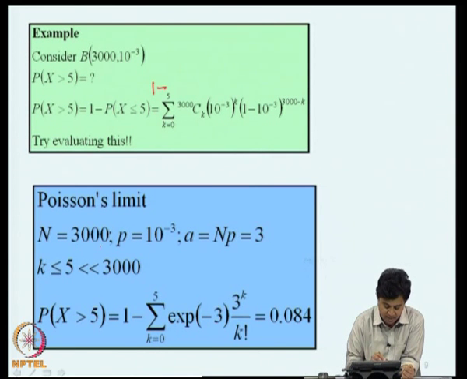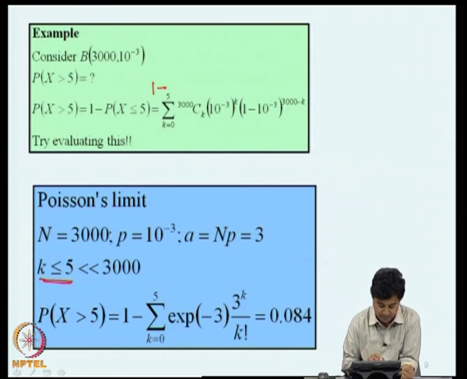So, number of trials is 3000 and probability of success is 10 to the power of minus 3. So, n appears sufficiently large, p is sufficiently small. So, the product np is 3, and the range of k that I am interested in is k less than or equal to 5, which is quite small compared with 3000. So, the application of Poisson's limit prima facie appears reasonable. So, if we evaluate this probability, we get a number 0.084, and you can compare this number by evaluating actually this expression.